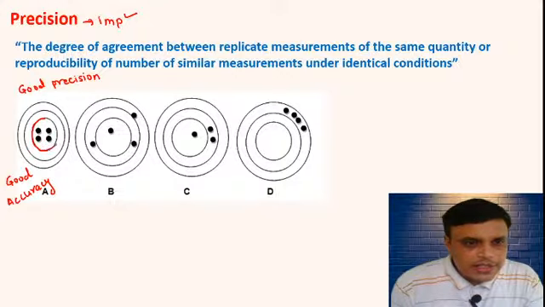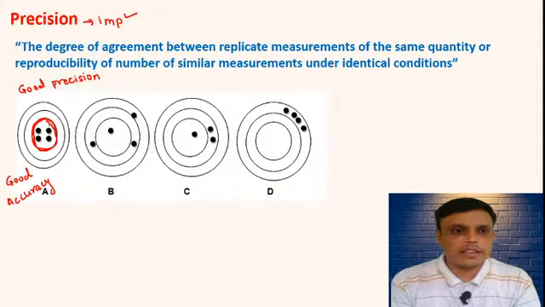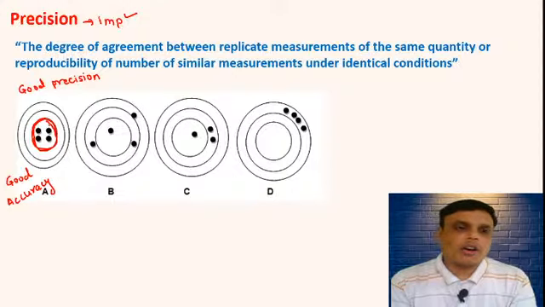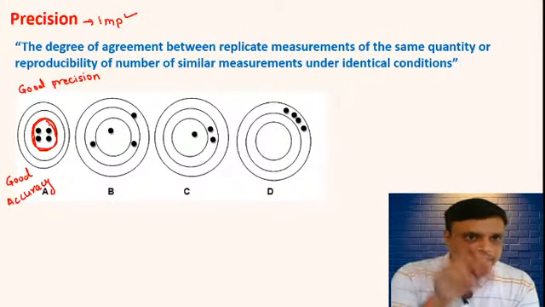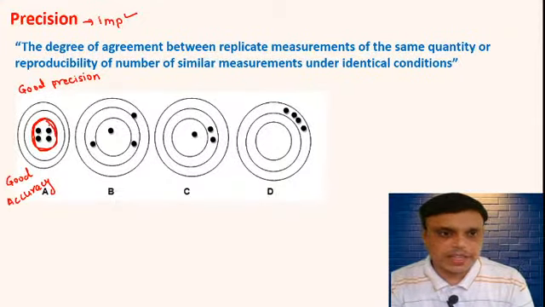This first circle is called the true value or target. So they all are in that first circle, so they are accurate, and all the 4 points are in that, so they are called a precise one.